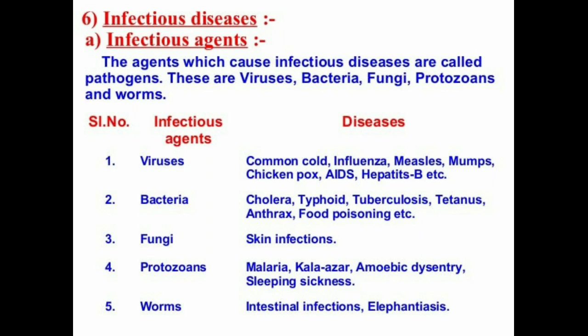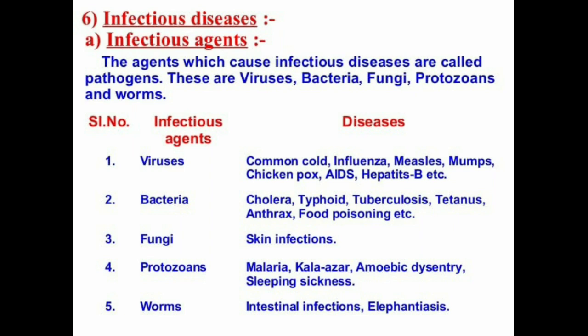But viruses do not use these pathways at all. So what will happen? The antibiotics will not work against viral infections. So if we have a common cold, we can't take any kind of antibiotics to reduce the severity of the disease. Okay.